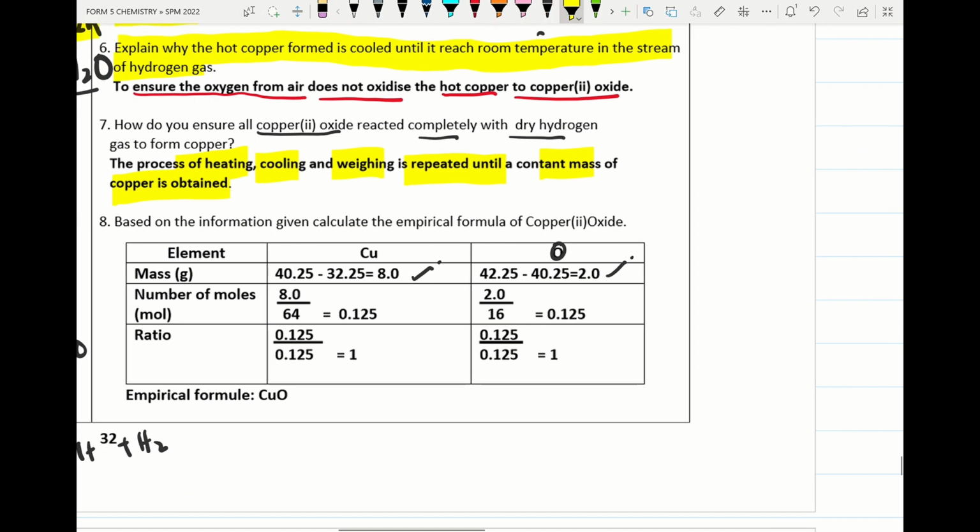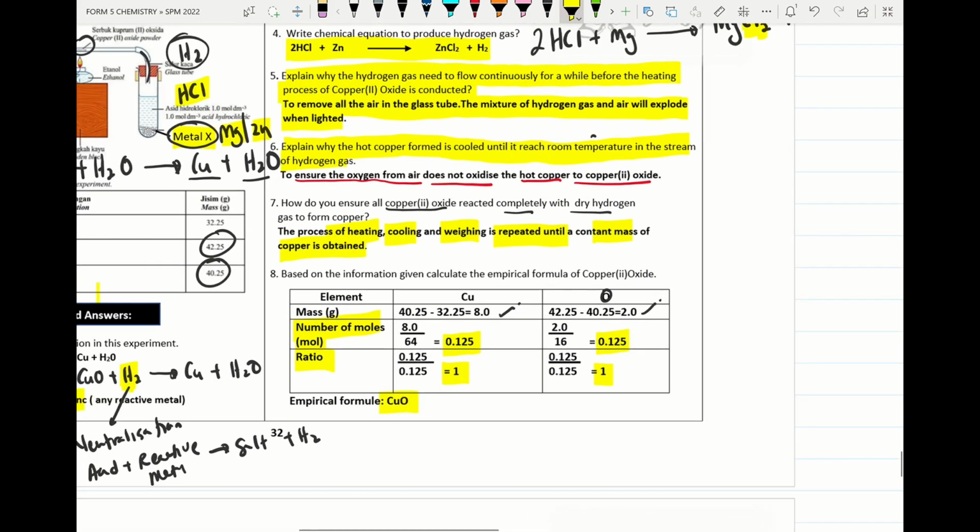Next we find the number of mole, mass over molar mass. We already get the number of mole for copper, and I already put the unit here. The number of mole for oxide is also obtained. Then I find the mole ratio, 1 to 1. So the empirical formula is copper to oxide, CuO.